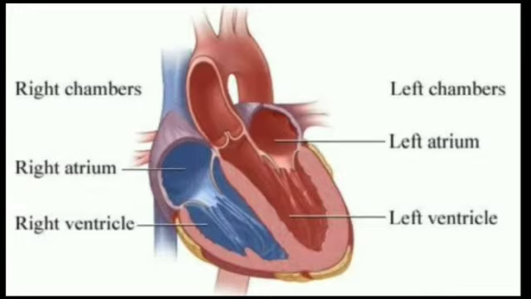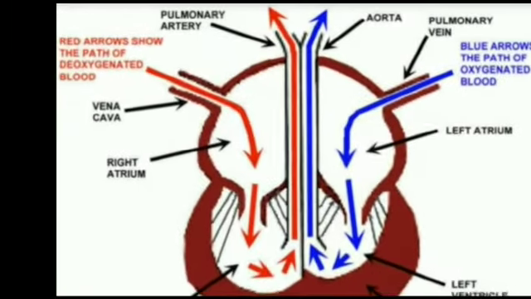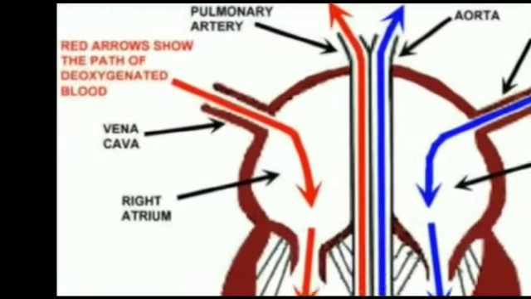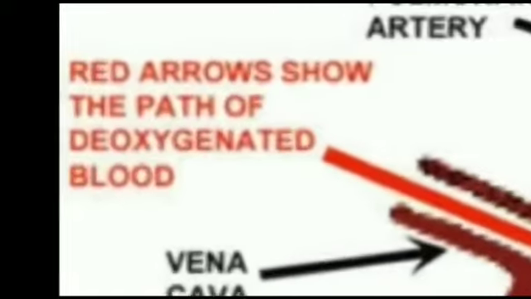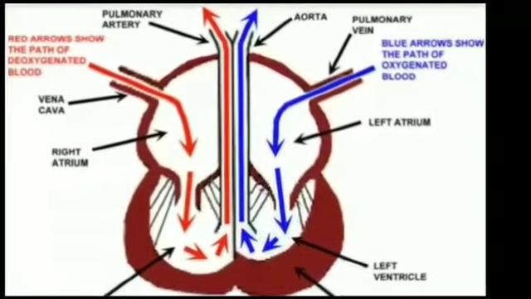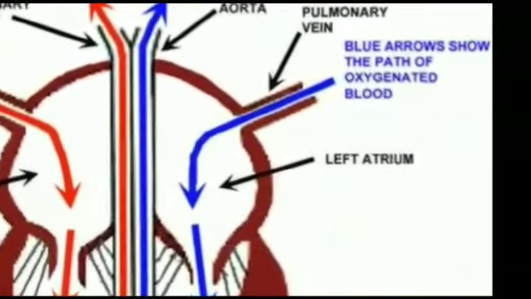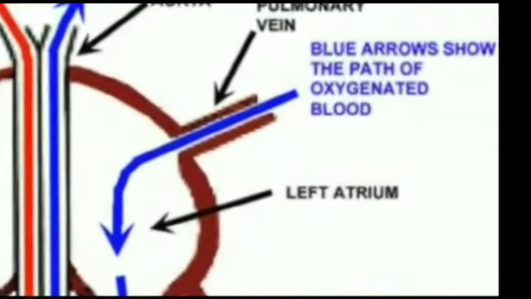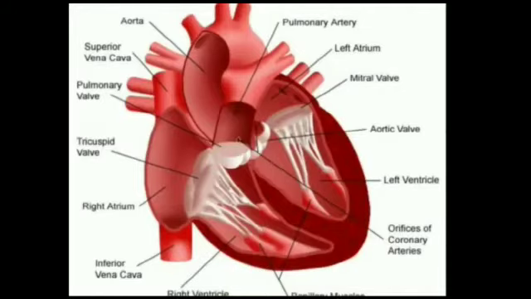The heart is divided into four chambers externally by grooves. We already know that the mammalian heart contains four chambers. On the right side of the heart, the upper chambers are auricles and the lower ones are ventricles, which are filled with impure blood. On the left side, the auricles and ventricles are filled with oxygenated blood, which means pure blood.